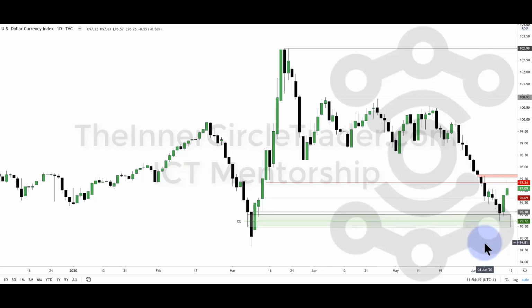So let's move on the idea that this is likely to go sideways for a little while, with a likelihood of potentially trading up into the remaining volume imbalance that is here. So the volume imbalance between this candle's close and this candle's opening, notice you have a little bit of a wick here and a little bit of a wick there, but didn't completely close that in. So when we drop down in lower time frames, just be mindful that that's probably going to be a draw on liquidity for this week for any upside.